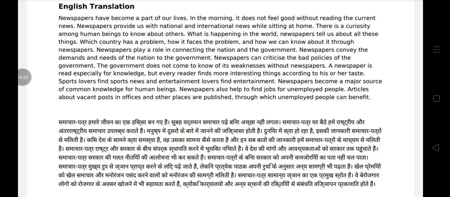Newspapers provide us with national and international news while sitting at home. There is a curiosity among human beings to know about others. What is happening in the world? Newspaper tells us about all these things. Which country has a problem, how it faces the problem, and how we know about it through newspapers.